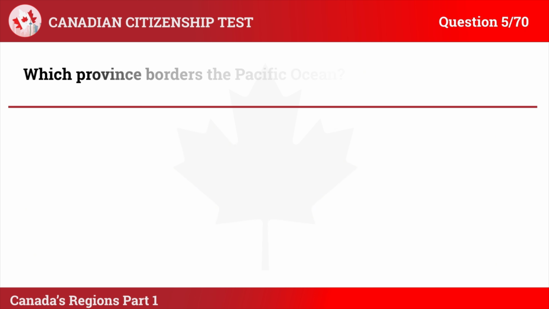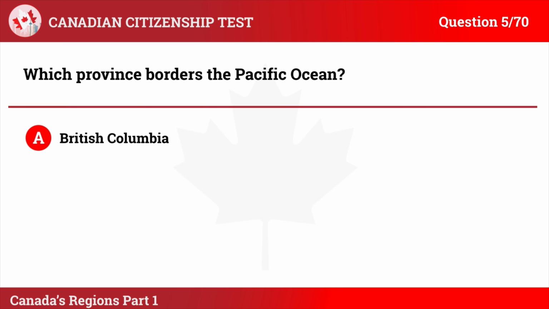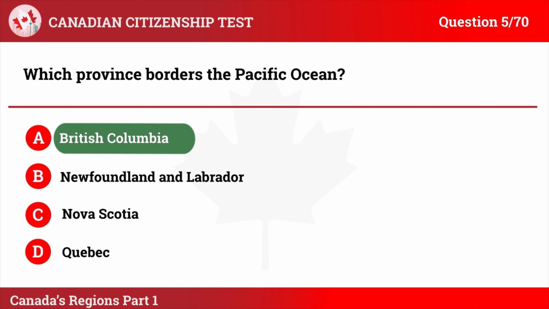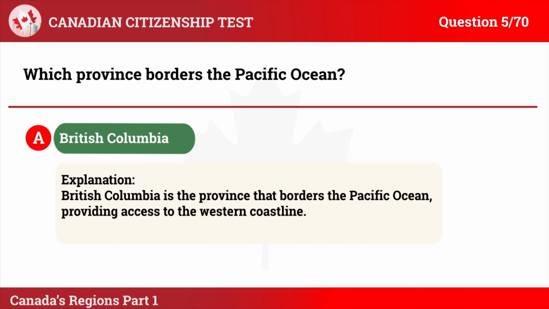Question 5. Which province borders the Pacific Ocean? A. British Columbia. B. Newfoundland and Labrador. C. Nova Scotia. D. Quebec. The correct answer is A. British Columbia. Explanation. British Columbia is the province that borders the Pacific Ocean, providing access to the western coastline.